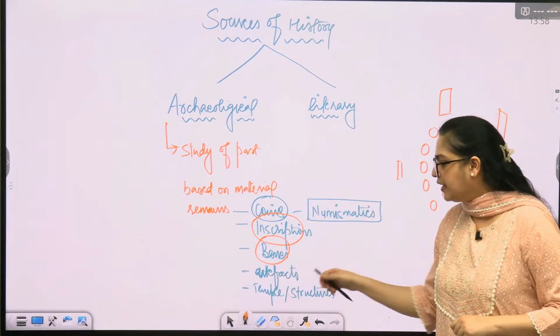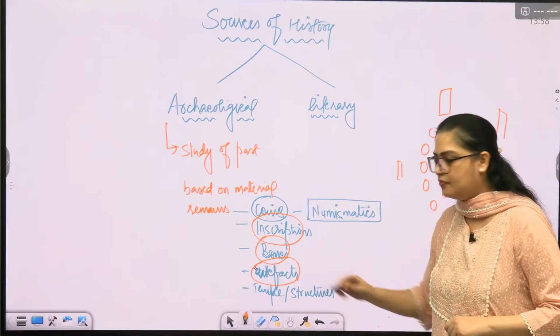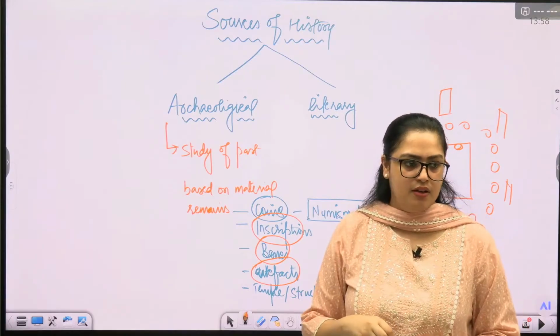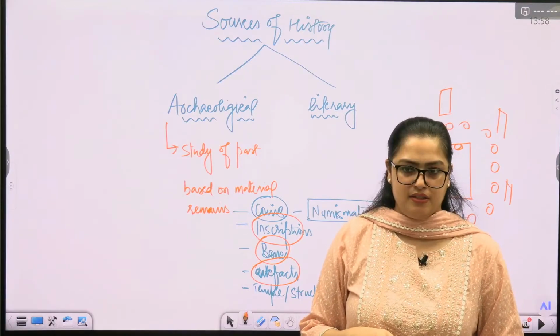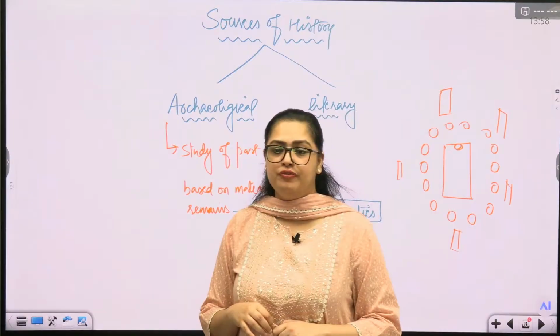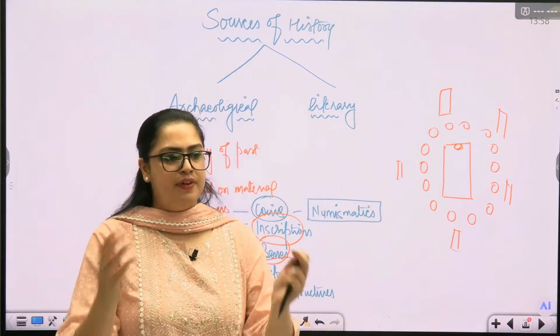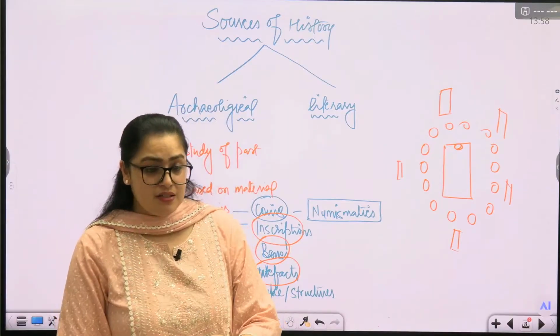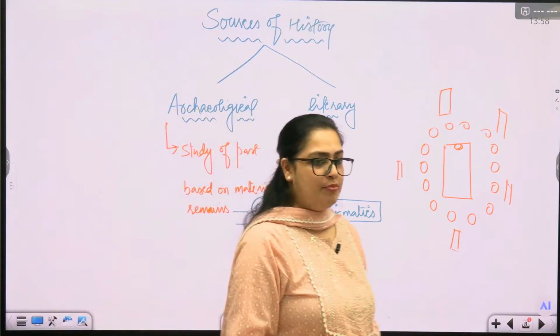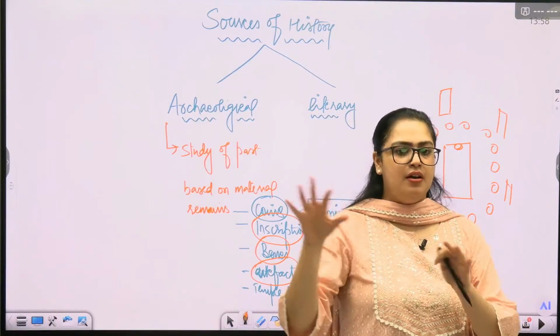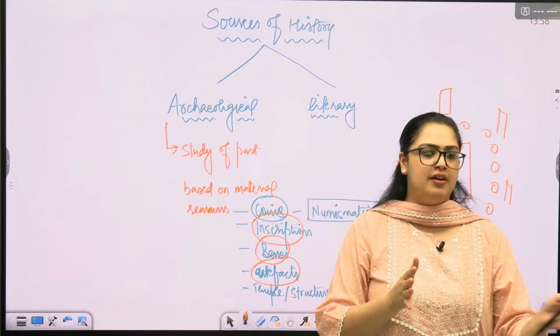Then artifacts. Artifacts meaning the potsherds that we have seen, tools that we are making. Now tools also tell us, if we have got a lot of tools related to agriculture, agriculture is flourishing. If a lot of weapons, that means this particular community was trying to defend themselves, maybe a time where everyone is fighting against each other.